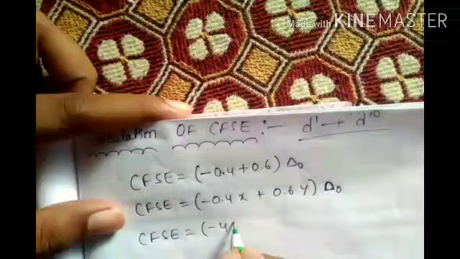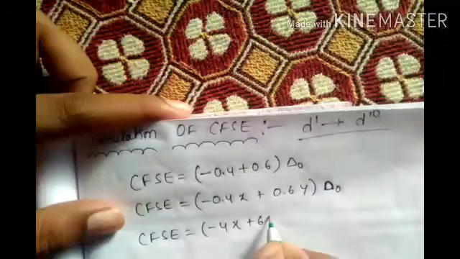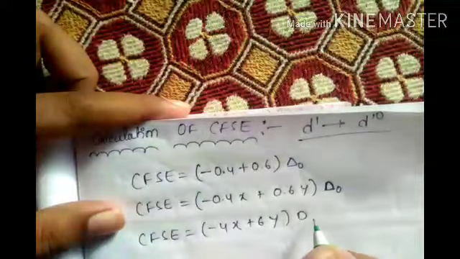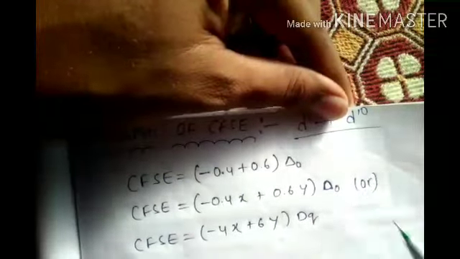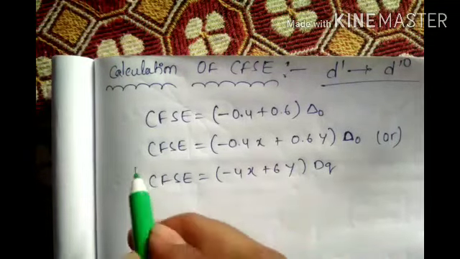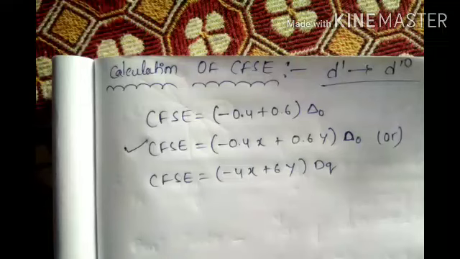CFSE equal to minus 4x plus 6y Dq. Any one you can take, not a problem. But the first one only we have to use. The second one we can't use; that value is not for CFSE.